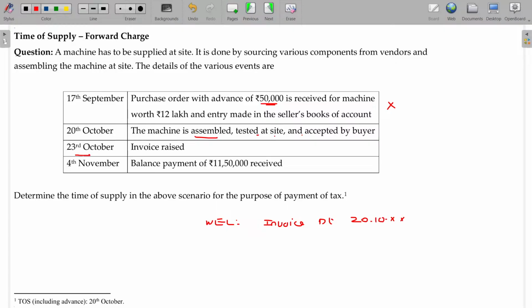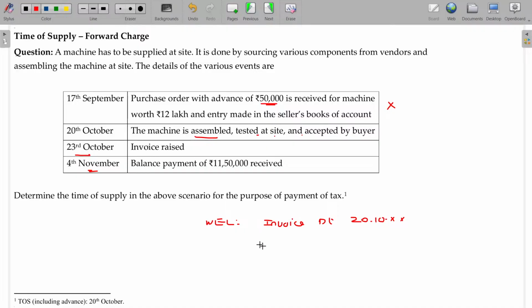And invoice raised. We never bother about the invoice raised. If the invoice is not raised within the due date, then you have to take the invoice date only. What could be the invoice date as per section 31? In case of removal, on or before removal. In case of delivery, the moment it gets accepted by the buyer, this will be considered as invoice date. So, though invoice is raised after the date, will not be taken. So, only 2010 will be taken.